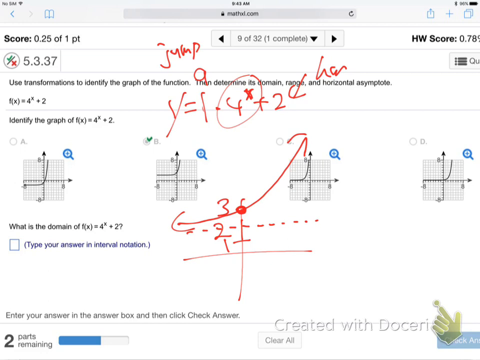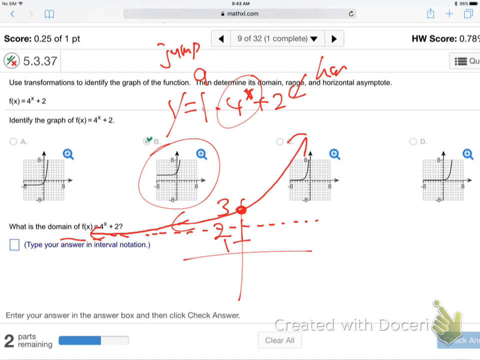And maybe I should have been saying, it comes down for a landing on the horizontal asymptote on the other side. It doesn't ever touch it, but it gets closer and closer. You're aware of that, right? It gets closer and closer and closer to that forever on the other side. And then it rockets up on the right. So yeah, that's B.